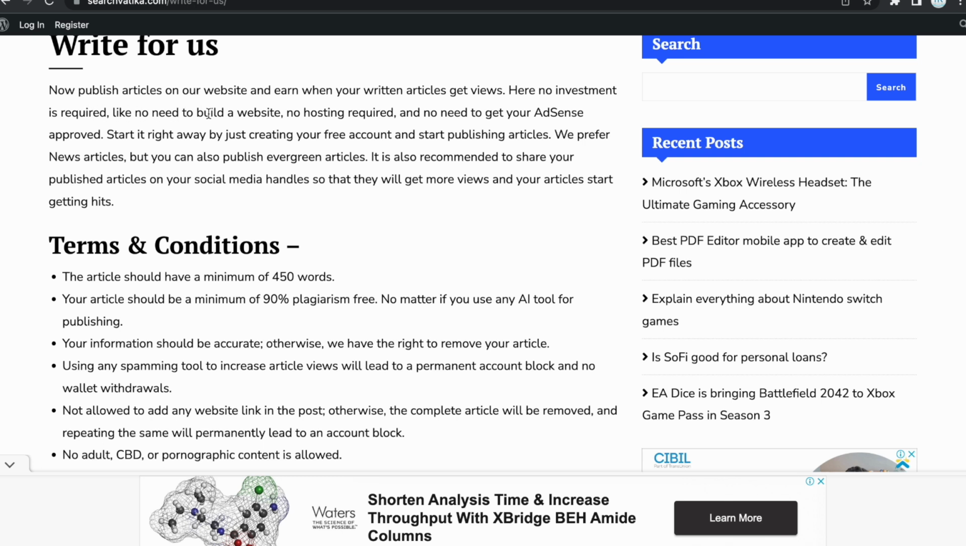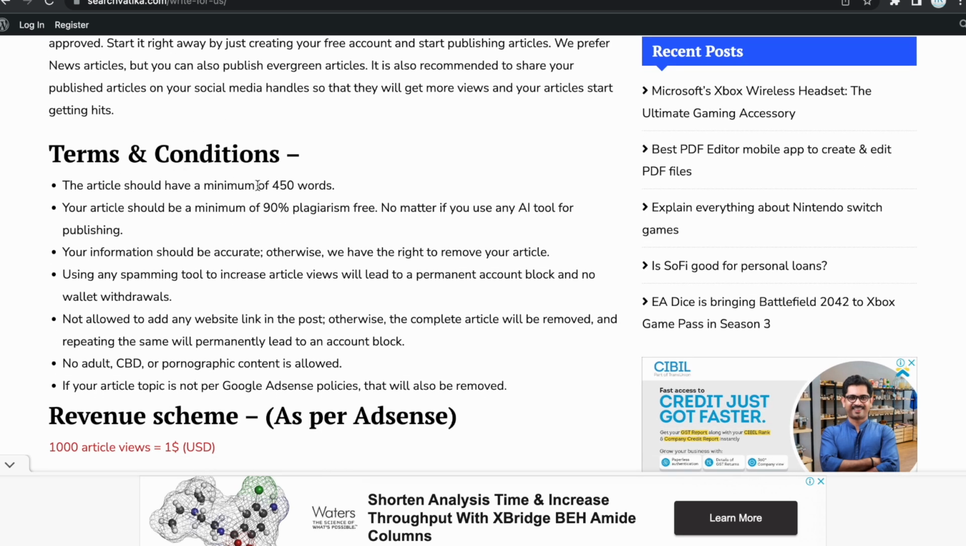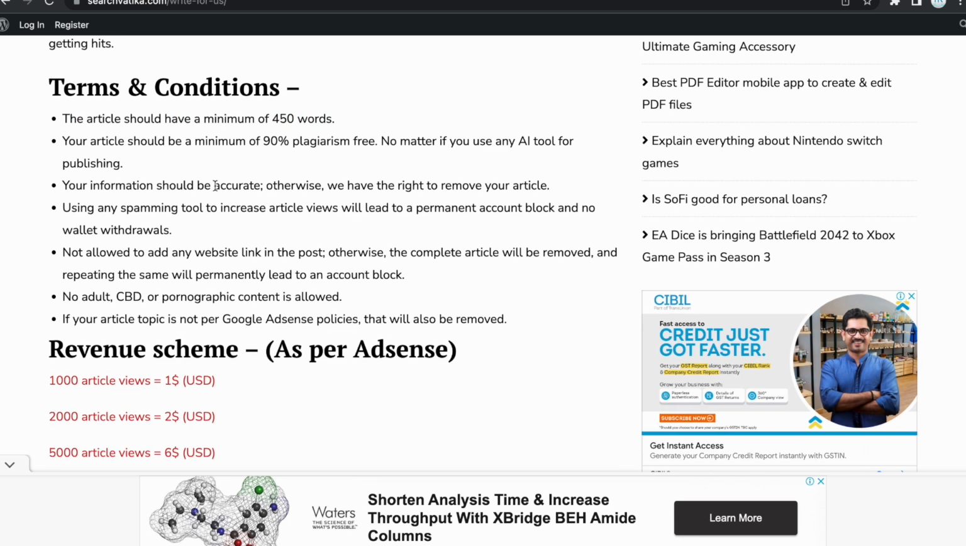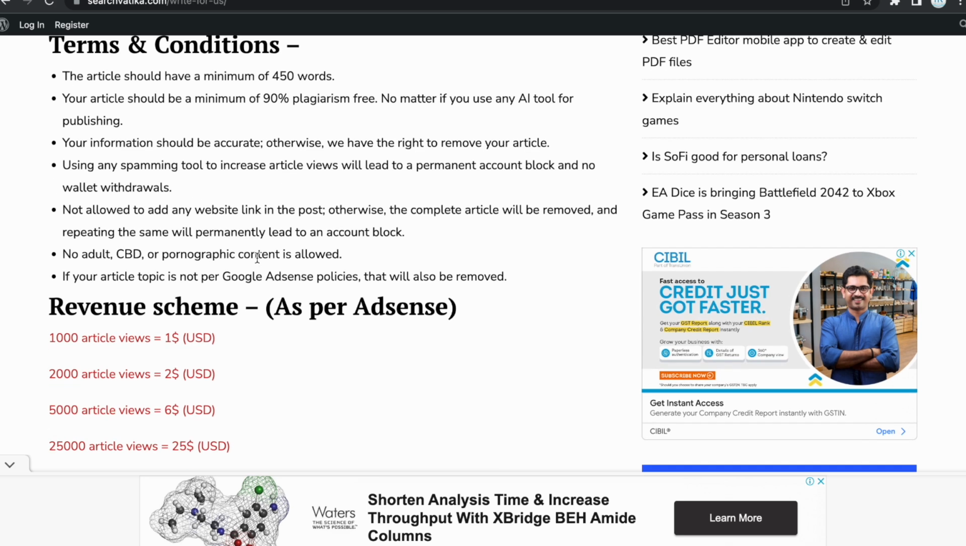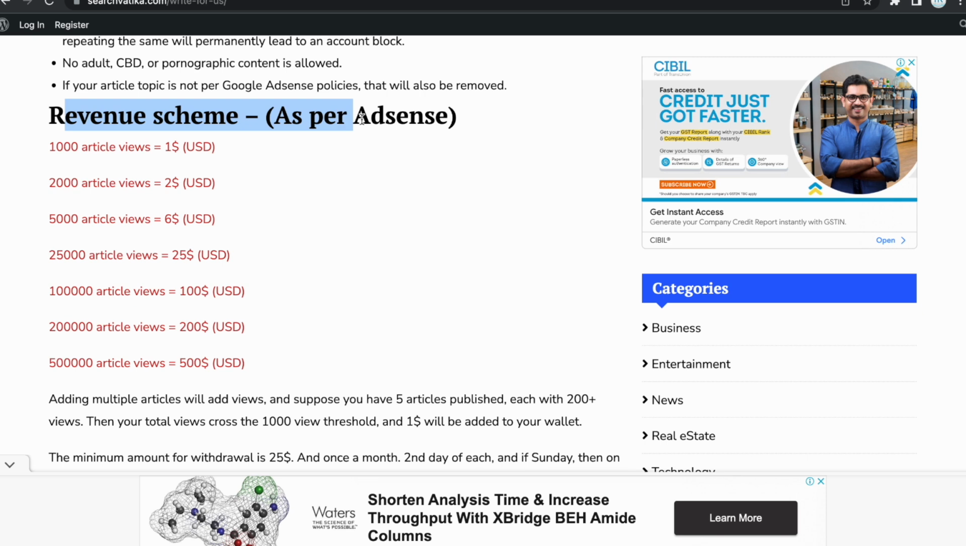So here you can read the terms and conditions. Okay, the article should have a minimum of 450 words, so you just need to write AI articles. Then the second condition: your article should be a minimum of 90% plagiarism free, no matter if you use any AI tool for writing. So no need to worry about that. And also read all these terms and conditions carefully.